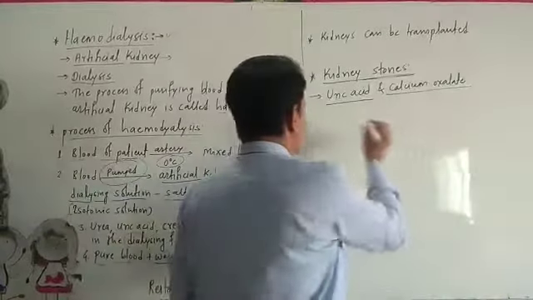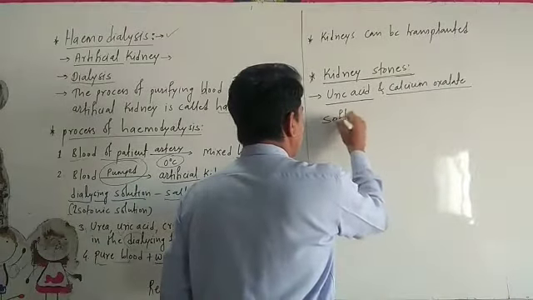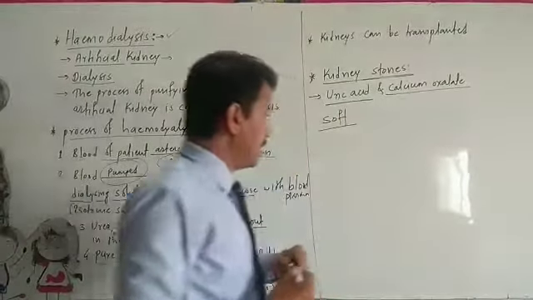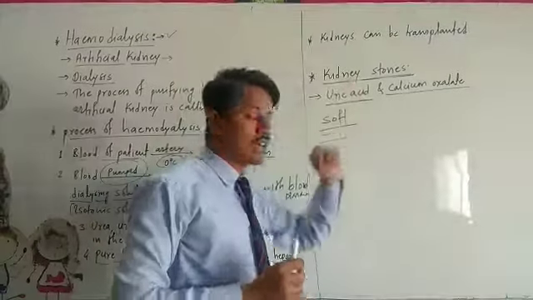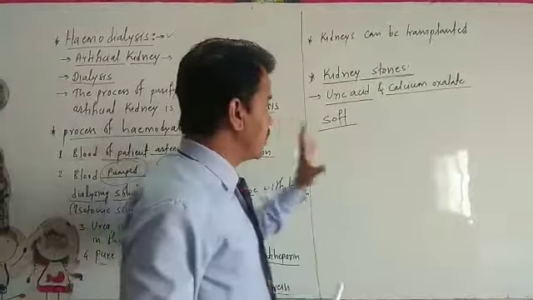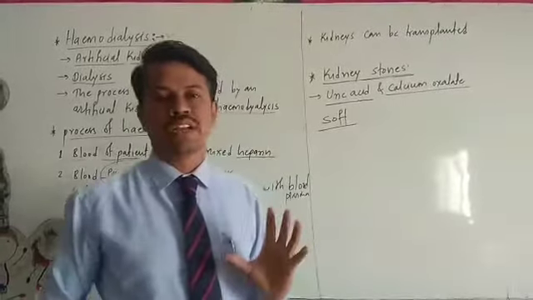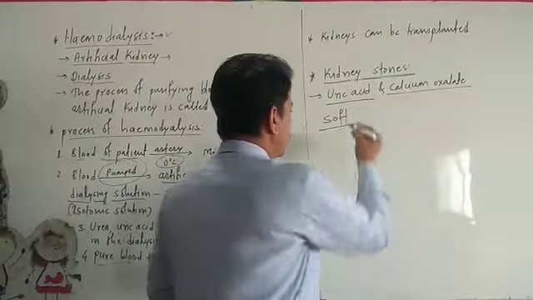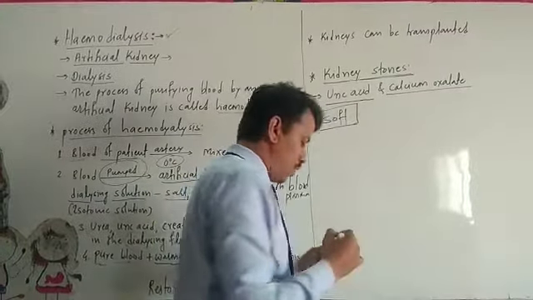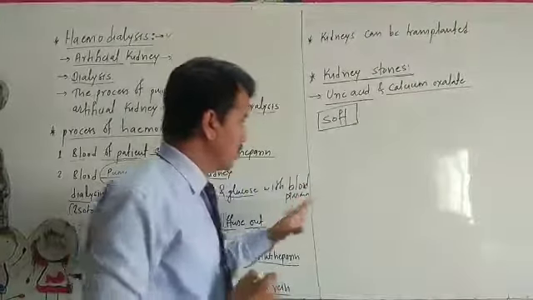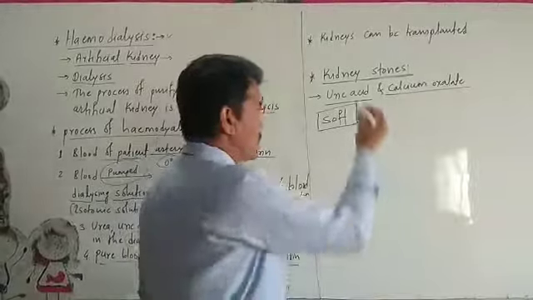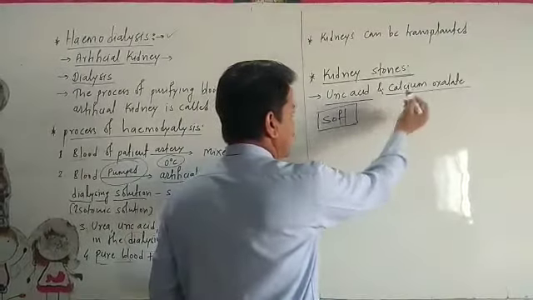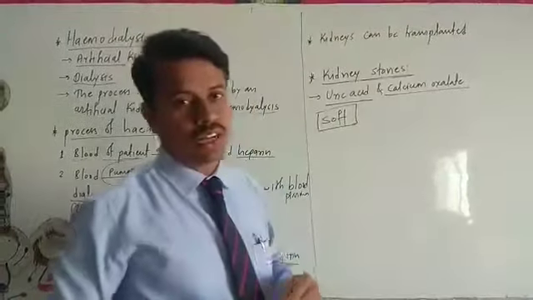These stones disturb the functioning of the kidney. This problem can be solved by visiting the doctors, but the main sources of kidney stones are uric acid and calcium oxalate.